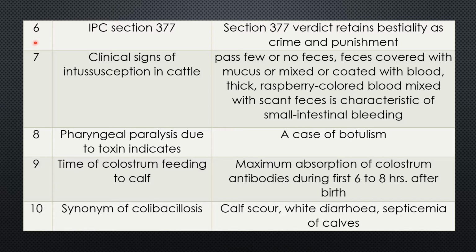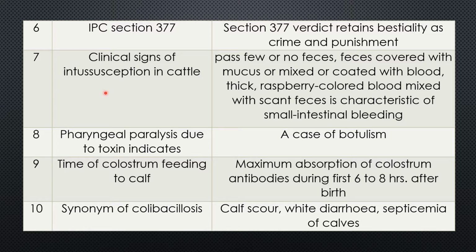Question 6. Indian Penal Code Section 377. What does it indicate? Answer. Important question. Section 377 verdict retains bestiality as a crime. First, it establishes that bestiality is a crime and that it is punishable.